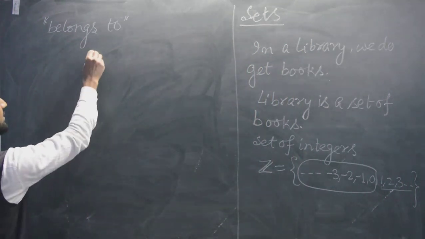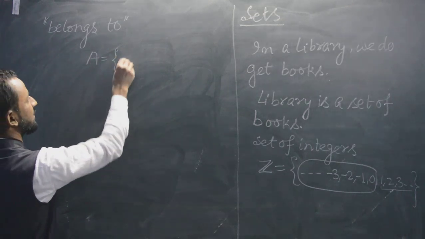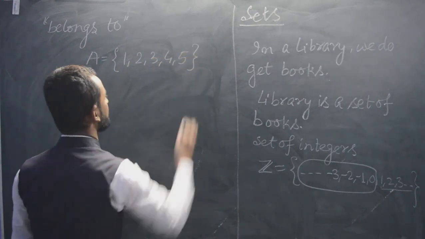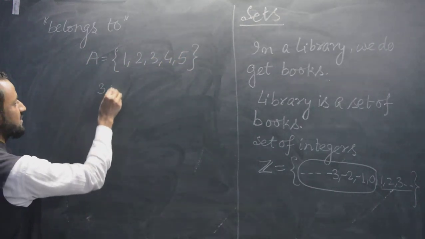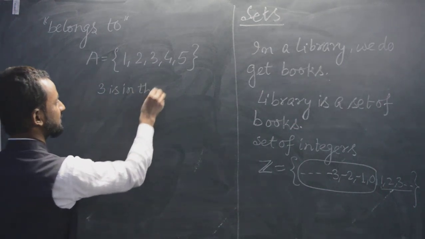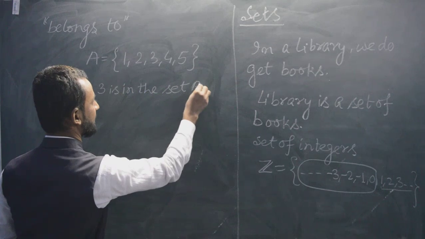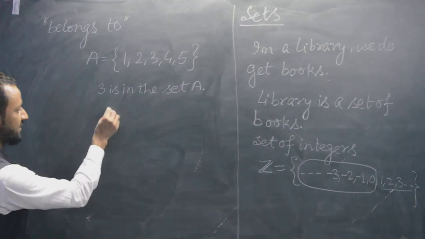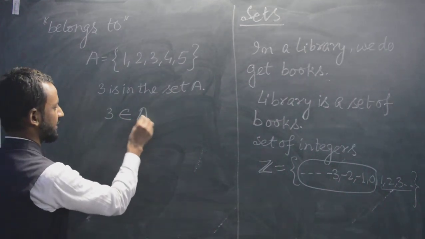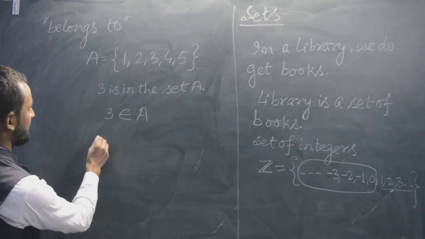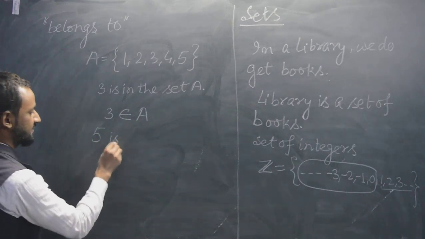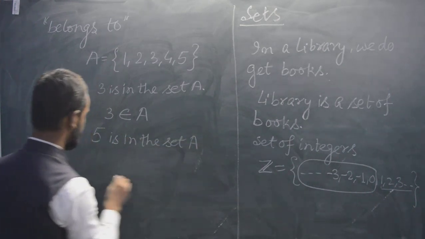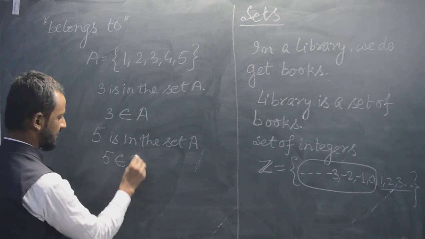For example, if I say A is a set, and in that set we have 1, 2, 3, 4, 5. If I say 3 is in the set A, instead of writing this whole sentence, we will simply write 3 belongs to A. In the same way, 5 is in the set A, so 5 belongs to A.